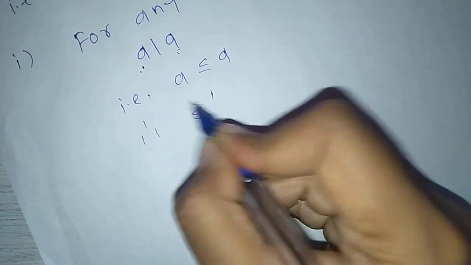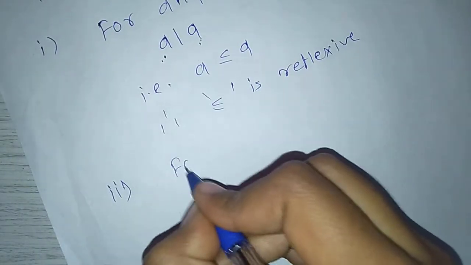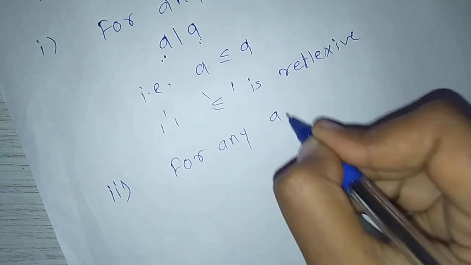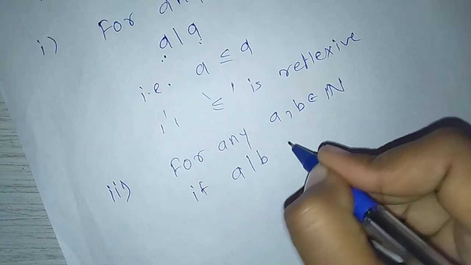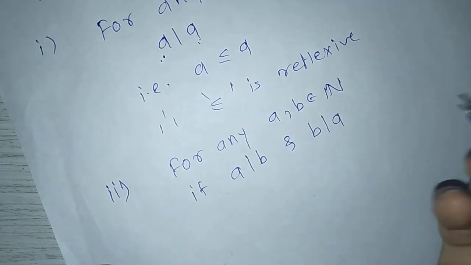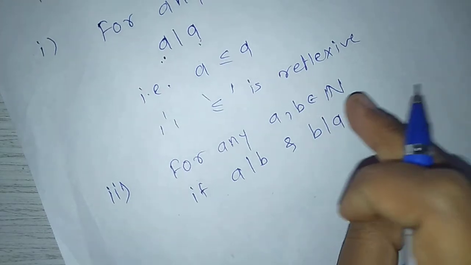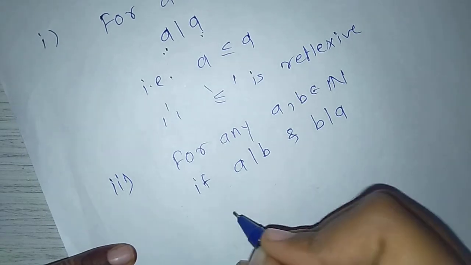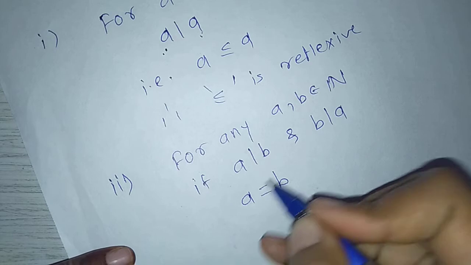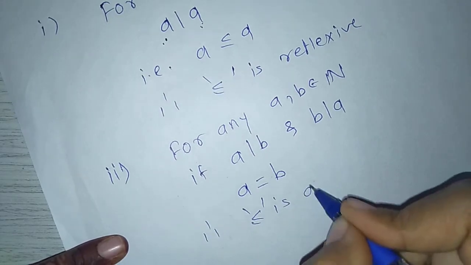Therefore, ≤ is reflexive. Second, for any a, b belongs to natural numbers, if a divides b and b divides a, then as a and b are positive, we have a equals b. Therefore, ≤ is antisymmetric.